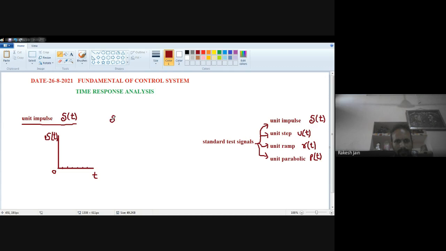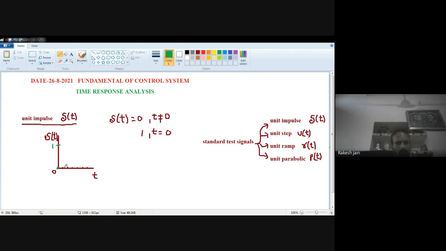Del t, unit impulse signal, means whose value is always 0 whenever t is not equal to 0. But whenever t is equal to 0, the value of this unit impulse signal is 1. So this is the point. From this green color I am going to show you, this is the point where t is 0. So at this point the value of del t is equal to 1.